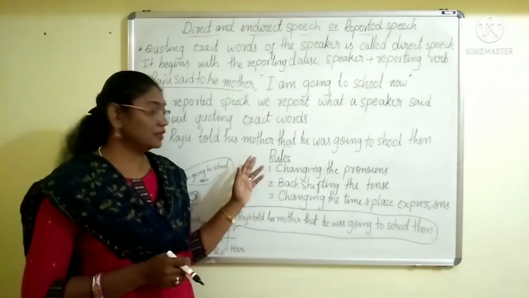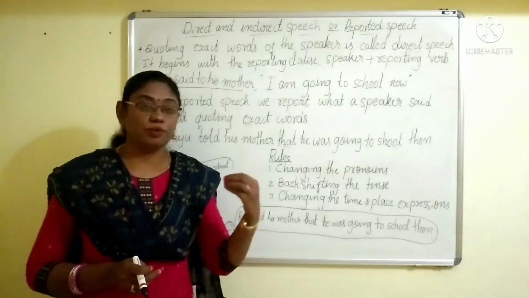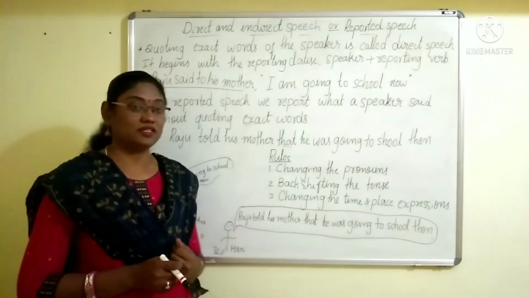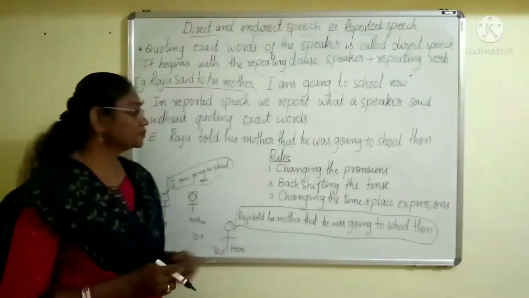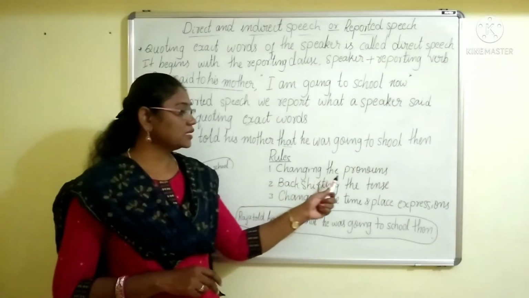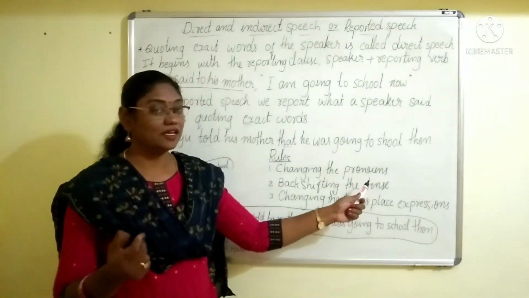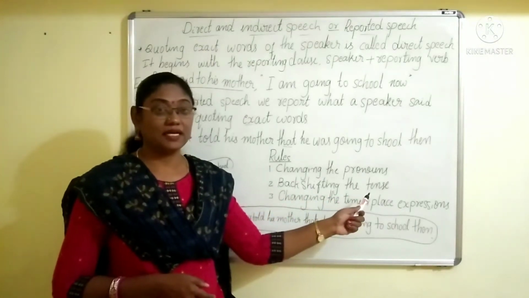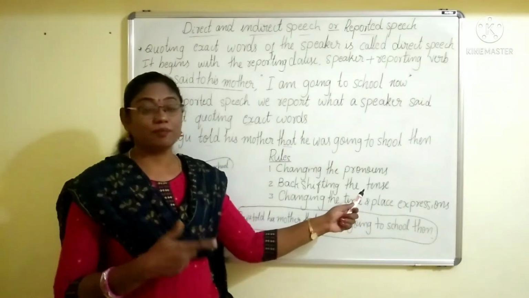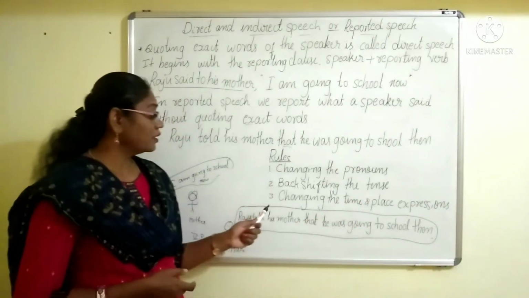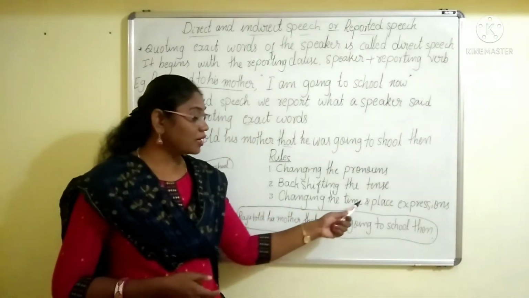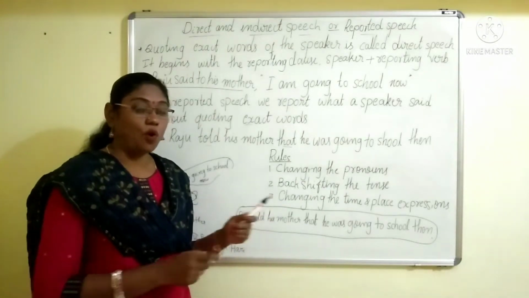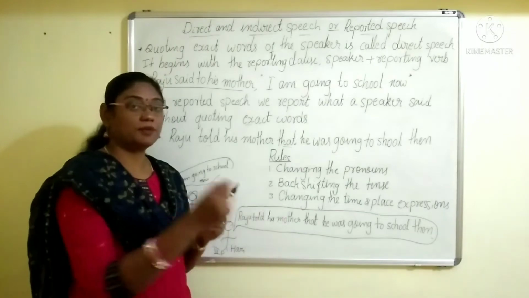Here, I have written the main 3 rules to be followed while changing direct speech into indirect speech. What are the main 3 rules here? Yes, the first one is changing the pronouns. The second one is backshifting the tense, changing the tense. Present into past, past into past perfect like this. Then changing the time and place expressions. These are the main rules to be followed while changing into reported speech.